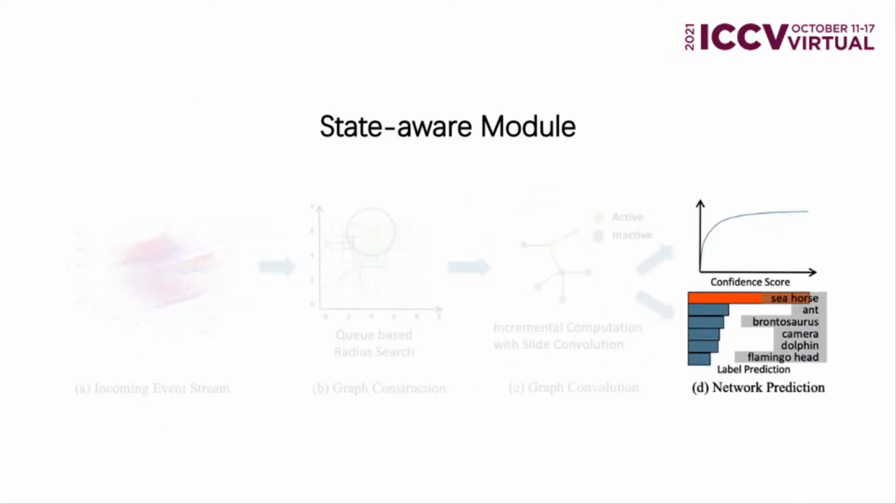A straightforward application of our event-wise processing framework is early object recognition. The insight is that the prediction result becomes stable when enough information is received, and it is not necessary to process more events. We fulfill this goal with the help of our state-aware module, that is, the top branch in part D of the figure.